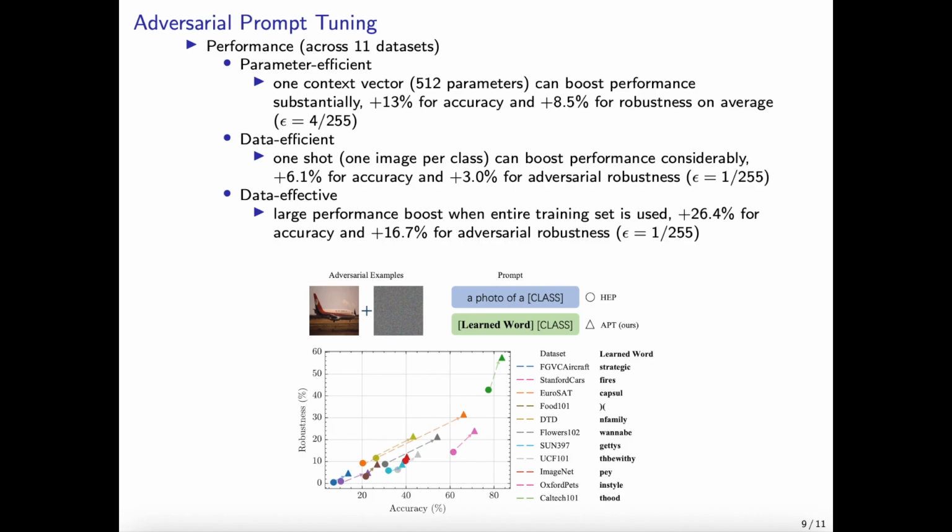Lastly, our method underscores profound effectiveness. Upon employing the entire training set, we witness a remarkable surge in performance metrics. Specifically, accuracy experiences an outstanding boost of 26.4%, while adversarial robustness demonstrates a significant increase of 16.7%. Furthermore, our method also demonstrates remarkable out-of-distribution and zero-shot generalization abilities.